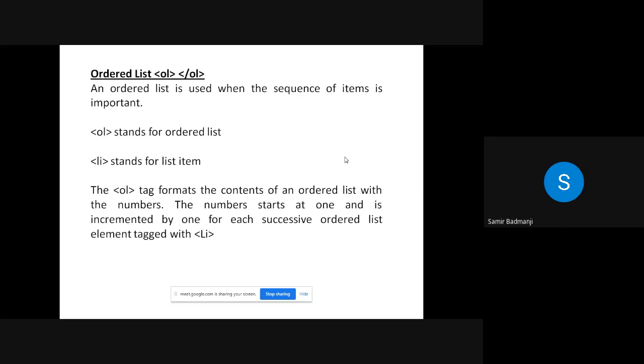So like this, in question number 5, 2 questions are there. You can solve any one among the 2. So it is for 10 marks, 5 marks each. Now usually in the HTML, either the table tag is asked for 5 marks or an OL tag combination with UL tag, ordered list and unordered list. So a combination of both these tags is usually asked for 5 marks in the board exam. Okay.